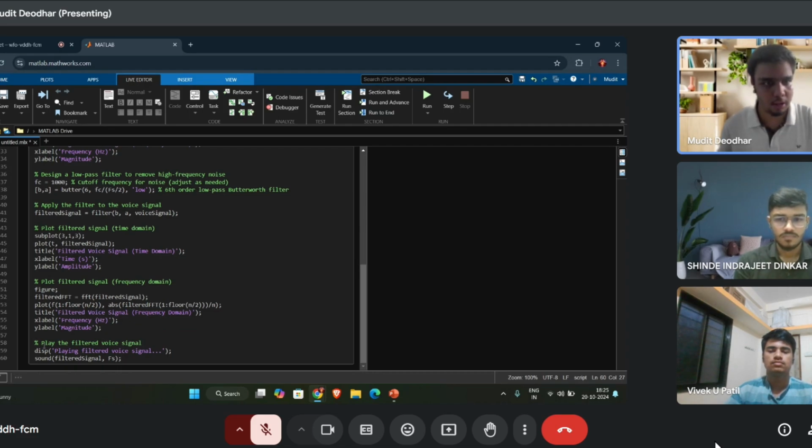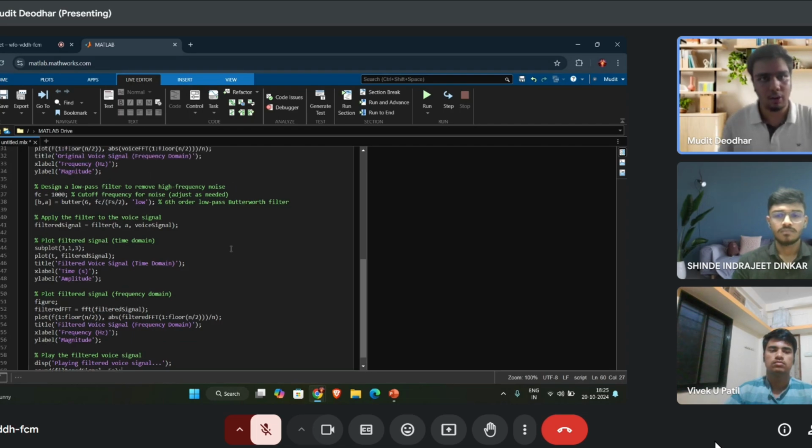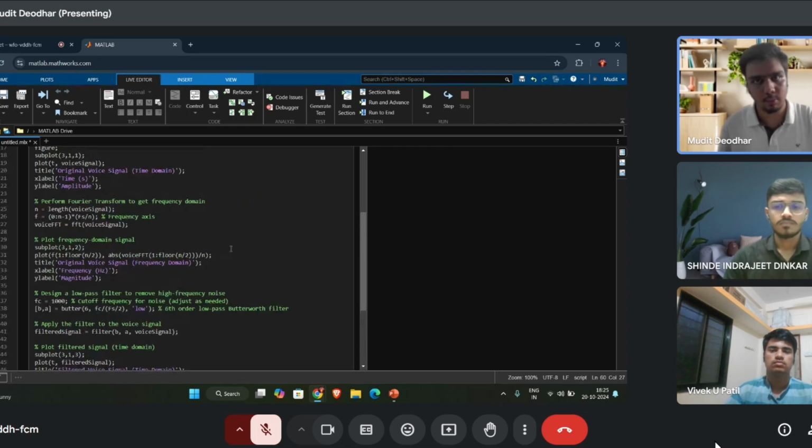Now the final commands will be display 'playing filtered voice signal' and sound(filtered signal, fs). This will play the filtered voice signal at the last. Now let me start by running the program. So here I run the program.